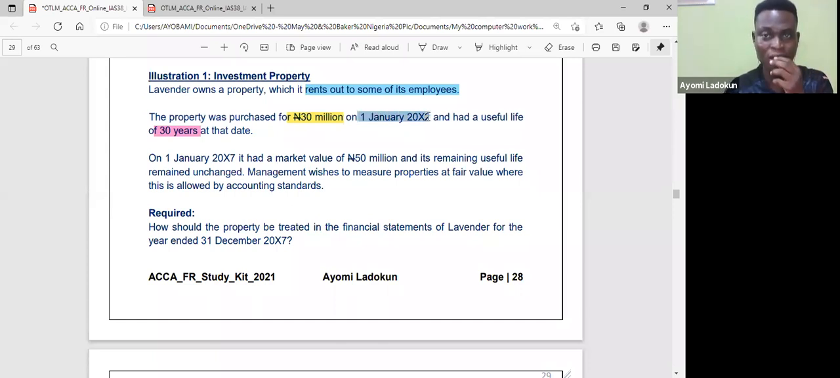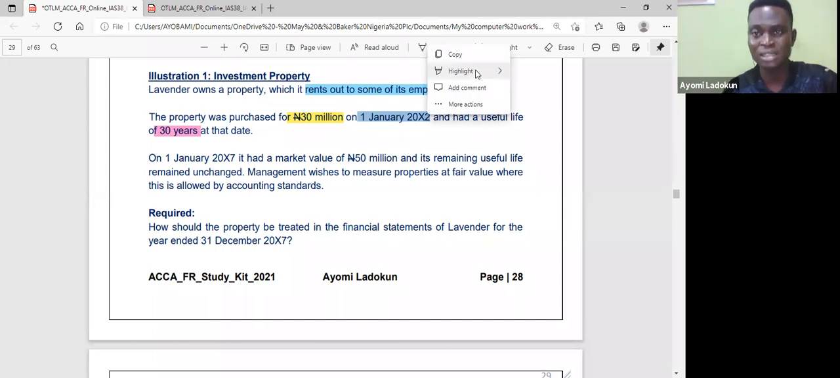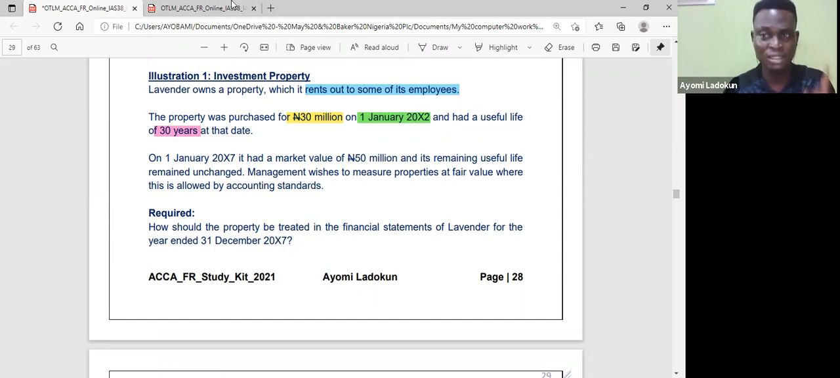Remember, I've always said date is very important. This asset was purchased on 1st January 20x2. Now, it had a market value on 20x7. Can you see that? It had a market value of 50 million on 20x7. So as at that date, I needed to get the carrying amount.